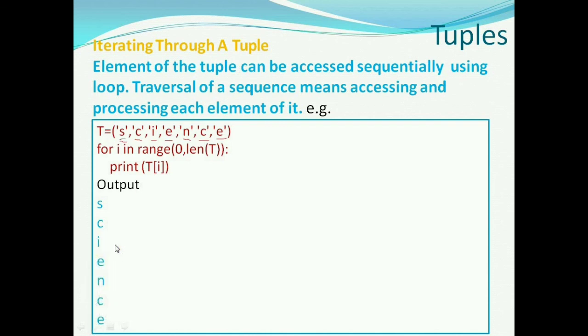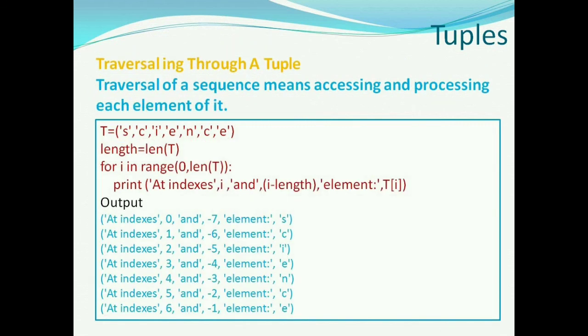T contains 'SCIENCE', and we are iterating through the tuple: for i in range(0, len(t)): print(t[i]). Then it will print each letter of SCIENCE.